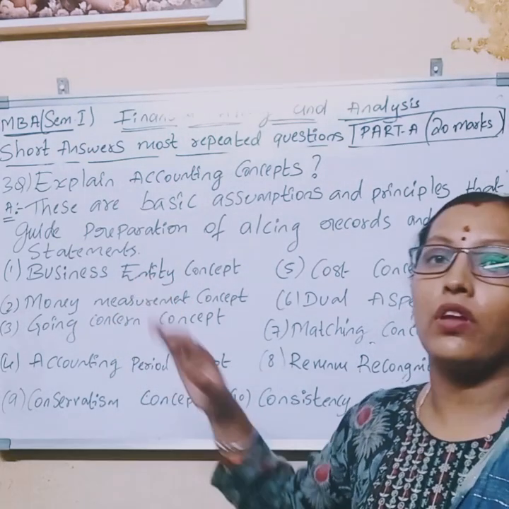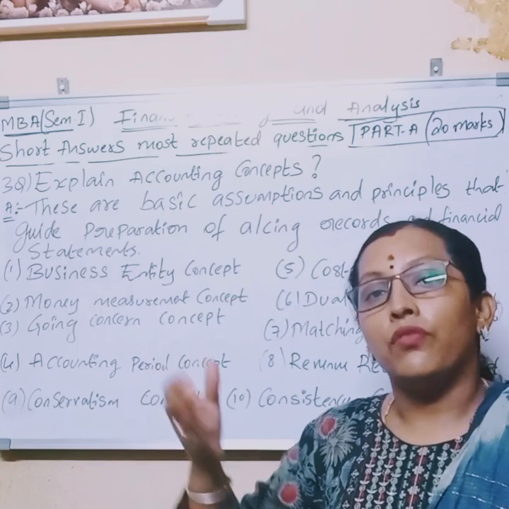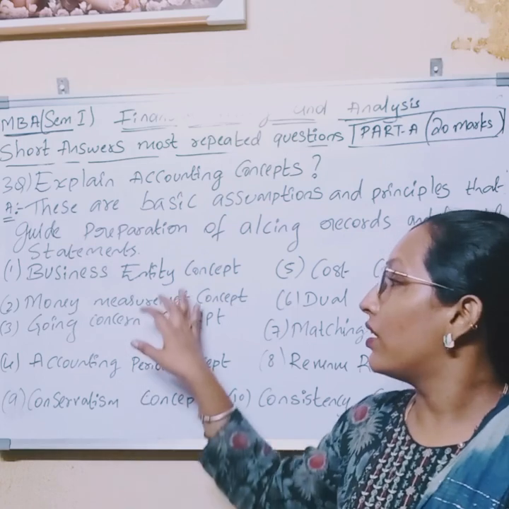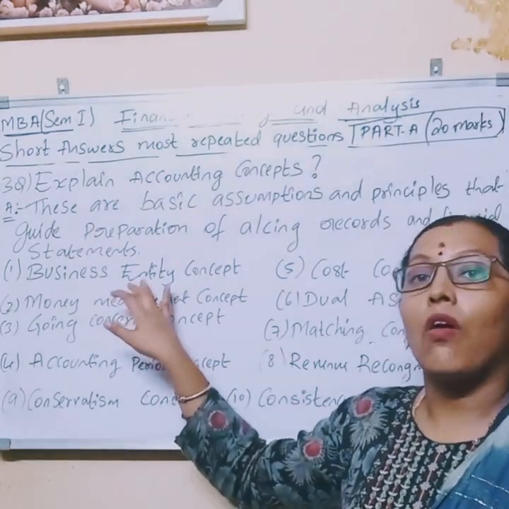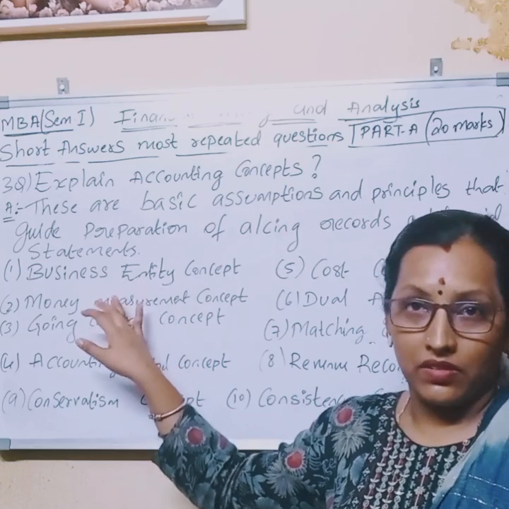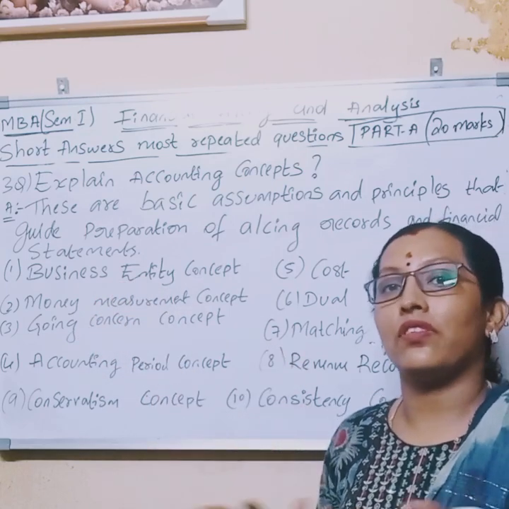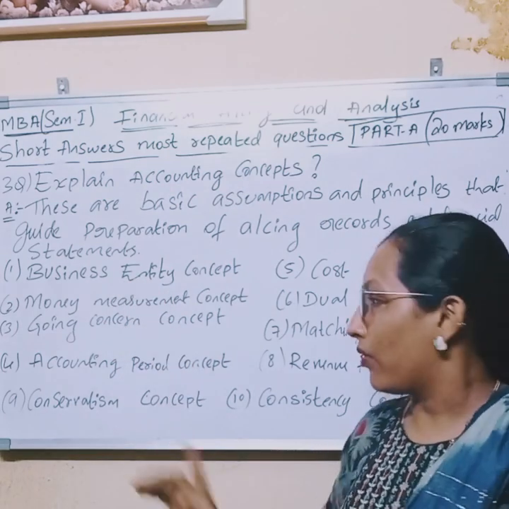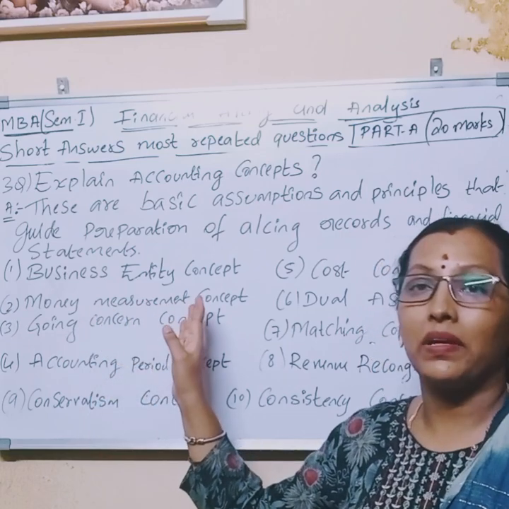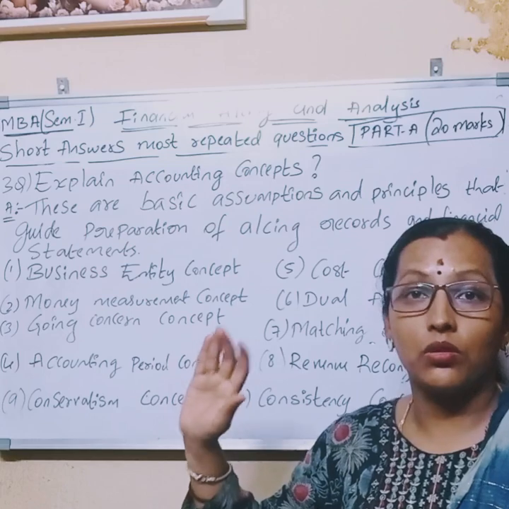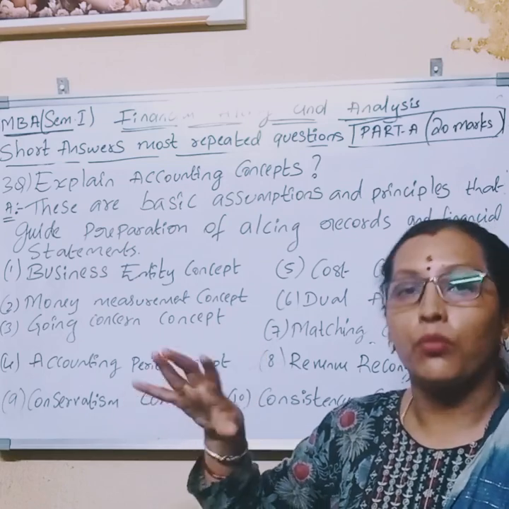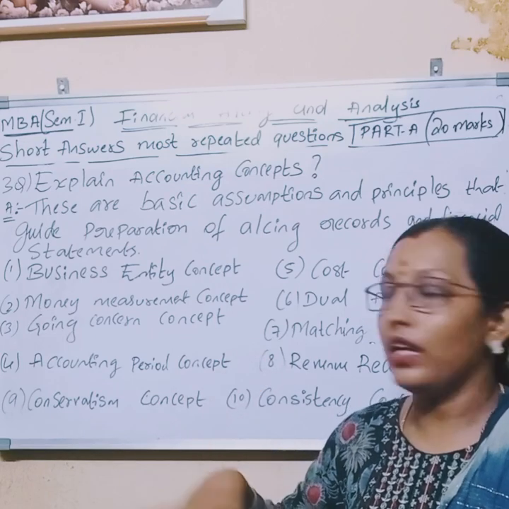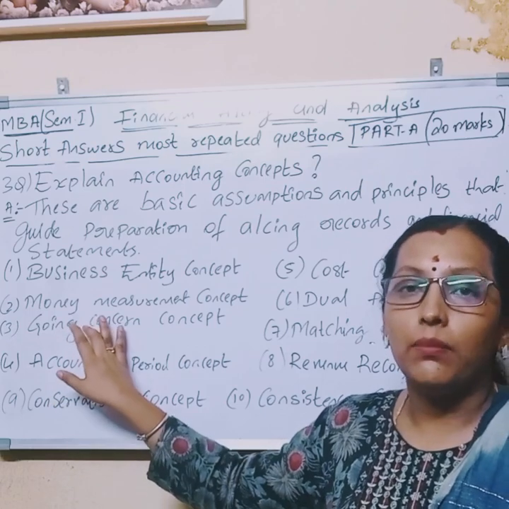The first concept is the business entity concept. Business entity concept means, for example, the owner withdraws money from the bank for his personal use. So we will mention it as a drawings account only. Owner is separate, business is separate. That's what we will call the business entity concept. Second one, money measurement concept. Each and every transaction which is related to money, that kind of transaction we will record in accounts, right? So that's what we will call the money measurement concept.